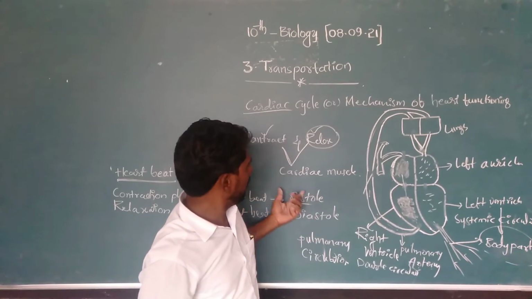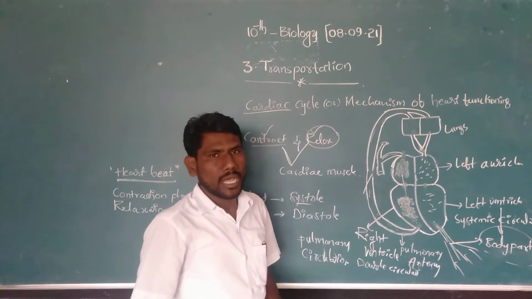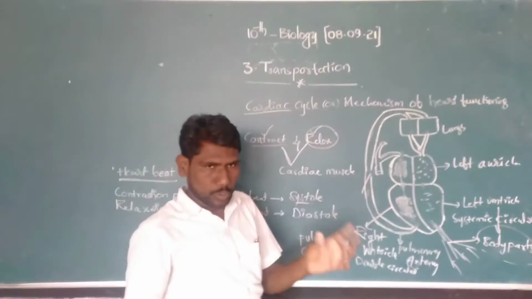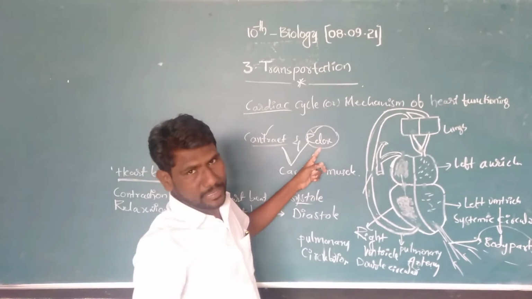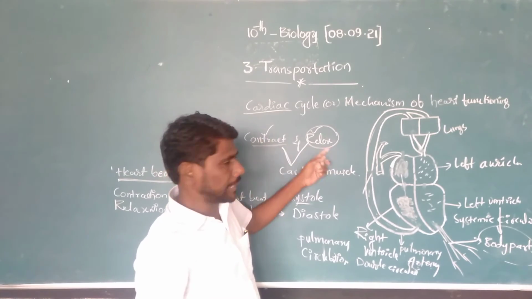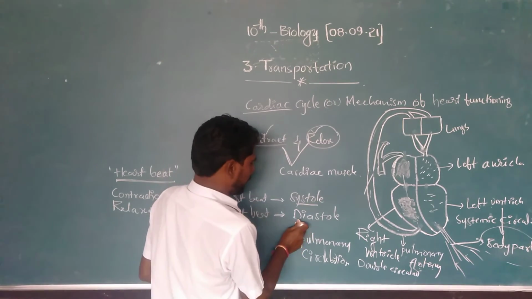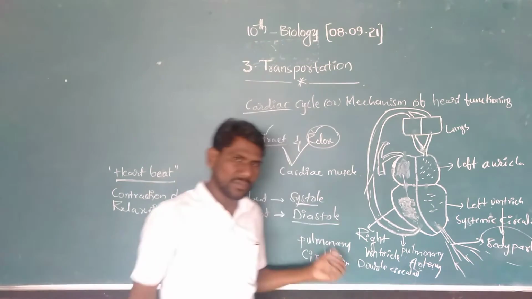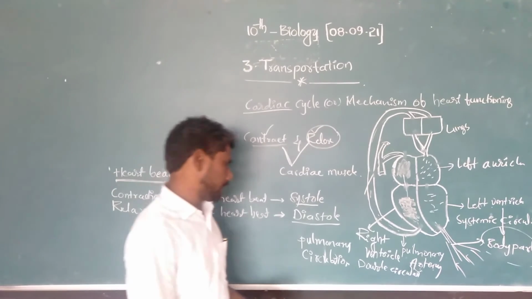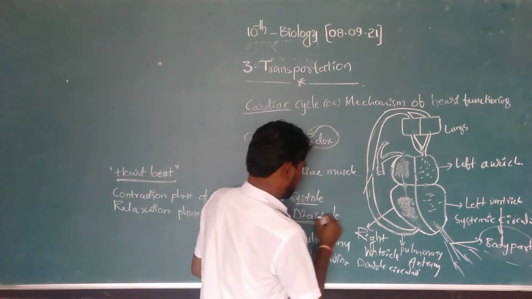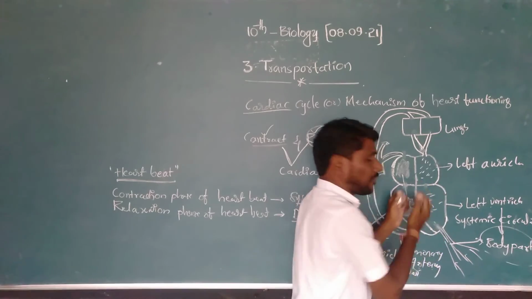How is the heart functioning? To pump the blood and to collect the blood, the heart has to contract and relax. The contraction phase of the heartbeat is called systole and the relaxation of the heartbeat is called diastole. This is called heartbeat. Here, what is systole? Contraction of the heart.